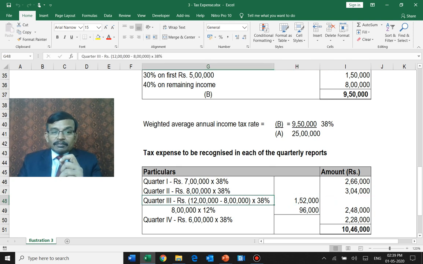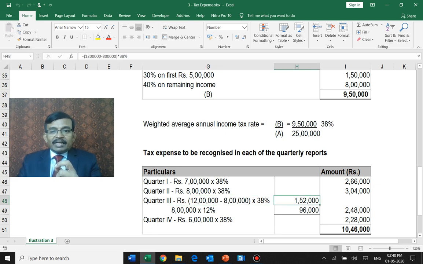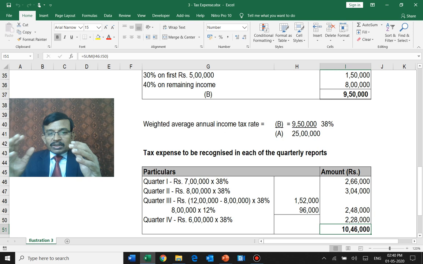On the third quarter, we have to be a little cautious because 12 lakhs is the total income, out of which 8 lakhs relates to capital gains, which is subjected to a special rate of tax. So 4 lakhs at 38% and 8 lakhs at 12%, we get the tax provision to be made for the third quarter, 2.48 lakhs. And for the fourth quarter, estimated income is 6 lakhs at 38%, it is 2.28 lakhs. So the total tax payable for the various quarters according to this is 10.46 lakhs. The amount to be provided for each quarter is a different number.